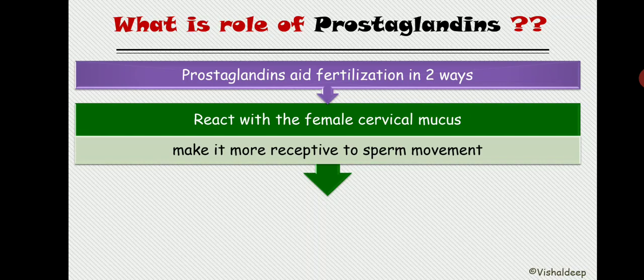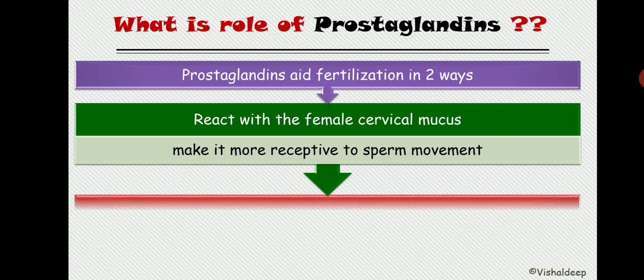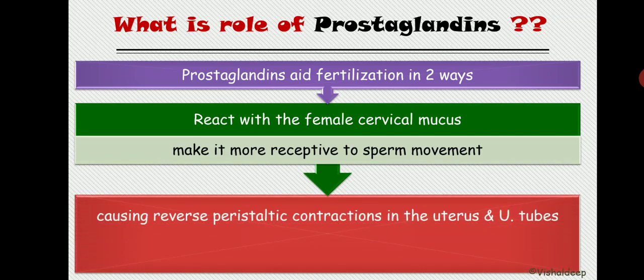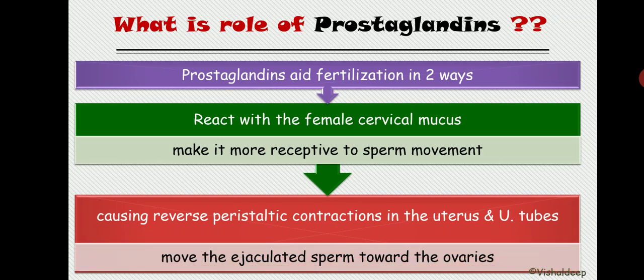So sperm can easily push through the fluid present inside the cervix and easily get access to the uterus. The second thing it does is cause reverse peristaltic contraction in the uterus and uterine tube. By this reverse peristaltic contraction, it moves the ejaculated sperm toward the ovaries. Alright, this is the function of the prostaglandin.